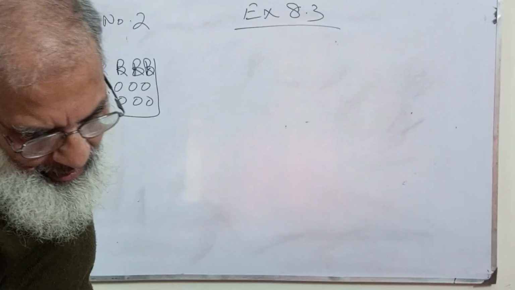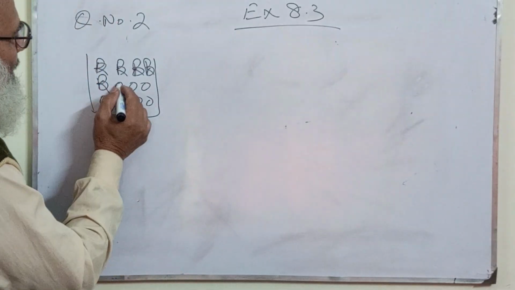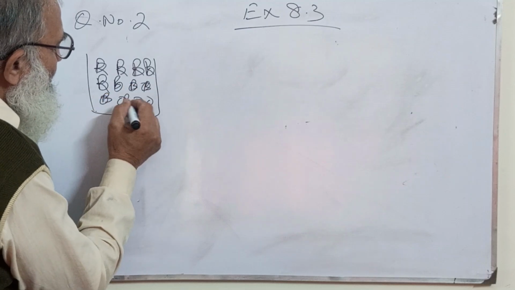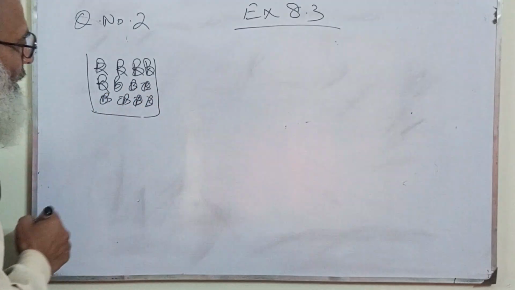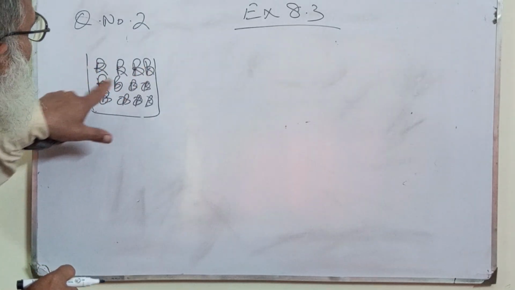And the rest are blue. Now how many are red? 1, 2, 3, 4, 5, which is given.